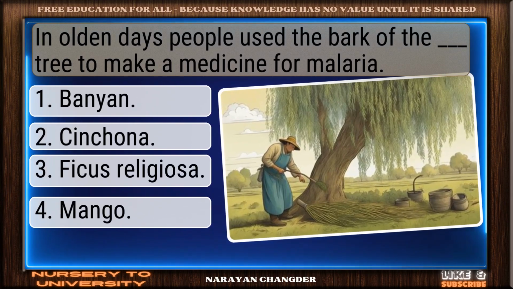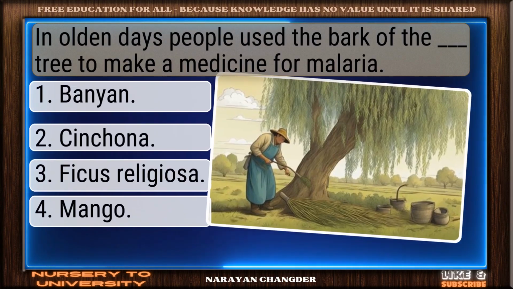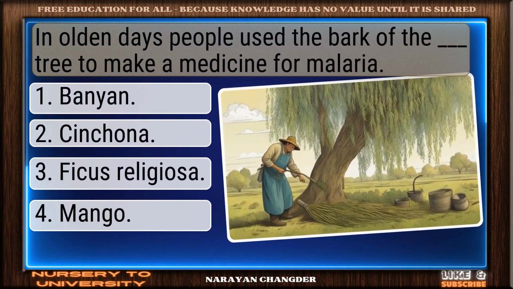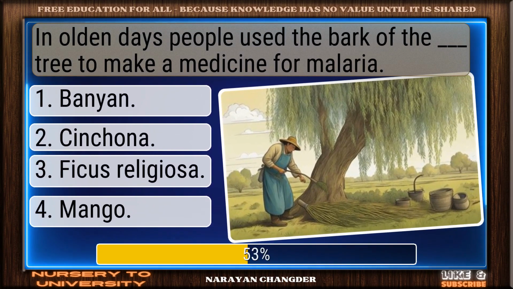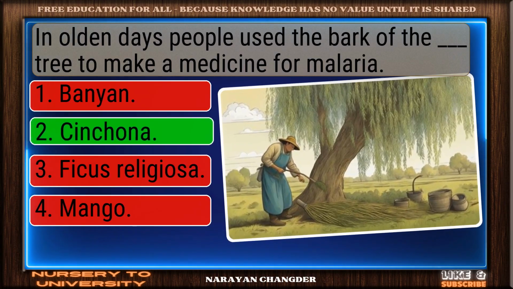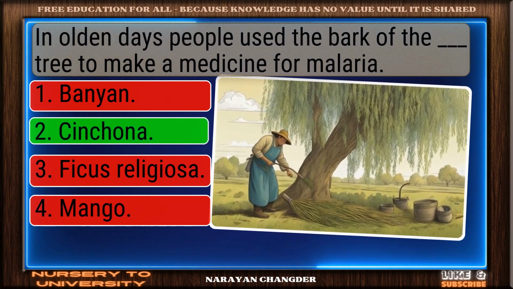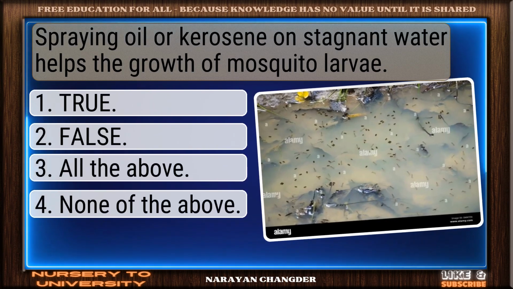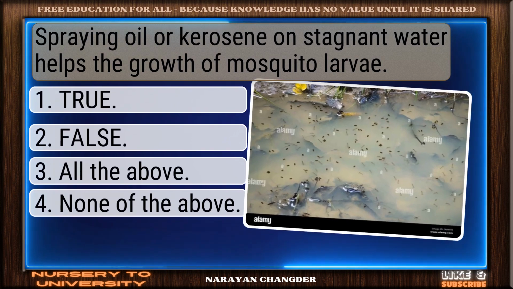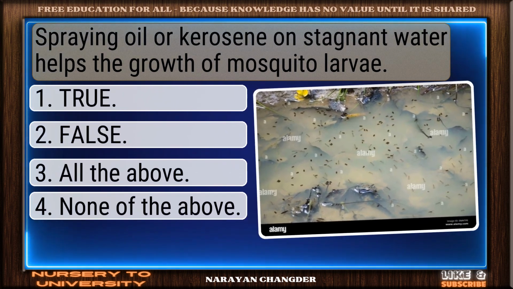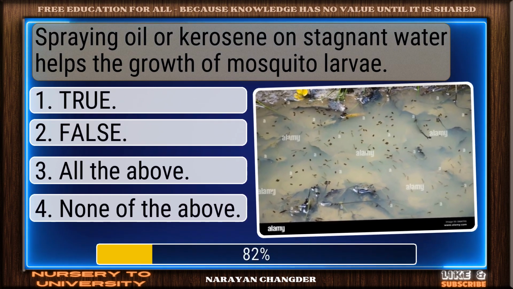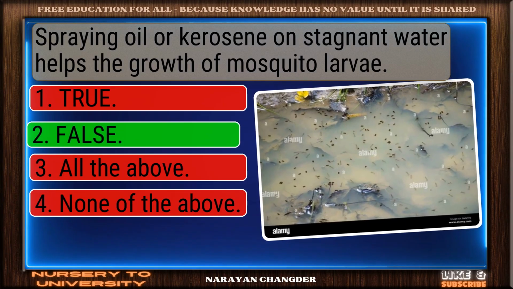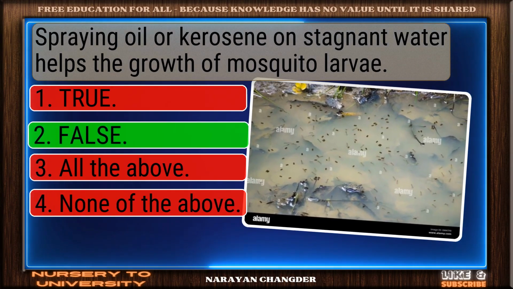In olden days, people used the bark of the ____ tree to make a medicine for malaria. Good thinking. Cinchona is the right answer. Spraying oil or kerosene on stagnant water helps the growth of mosquito larvae. Nicely done. False is a solid answer.